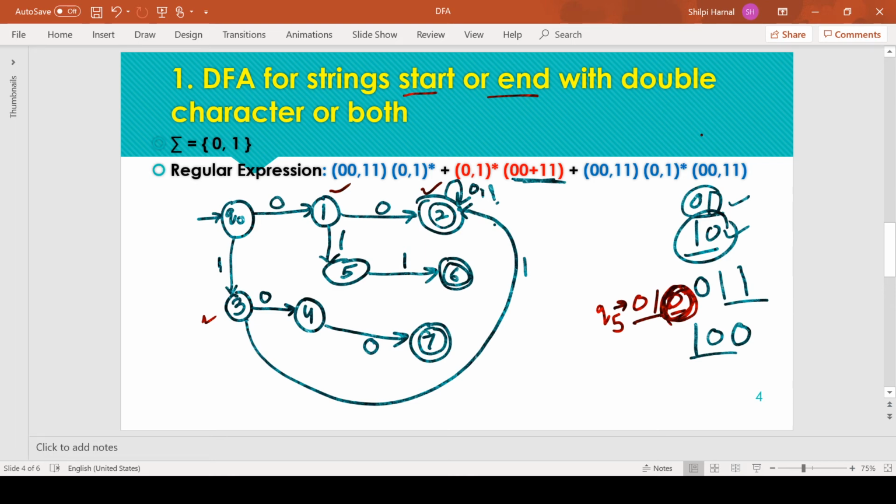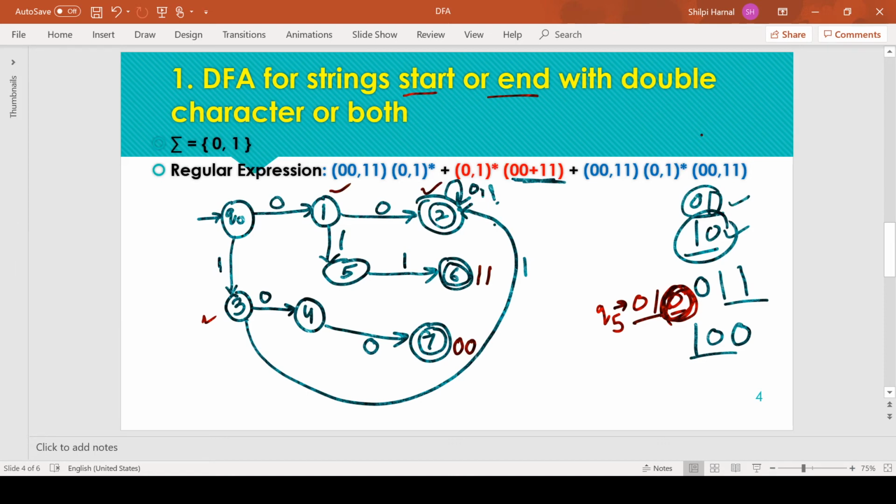So on getting 0, we need to move to a state from where we can receive the next 0 and move to the final state with pattern 00. We have this state for strings ending with 11, and this state representing the strings ending with 00. So we need to move to these states according to the identified pattern.